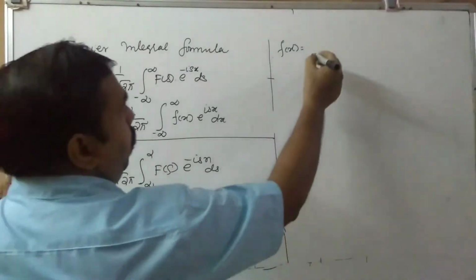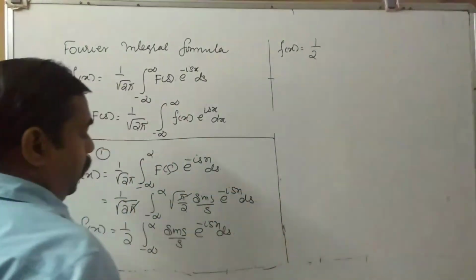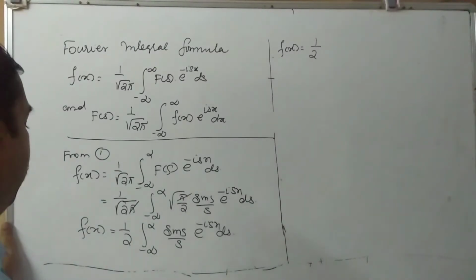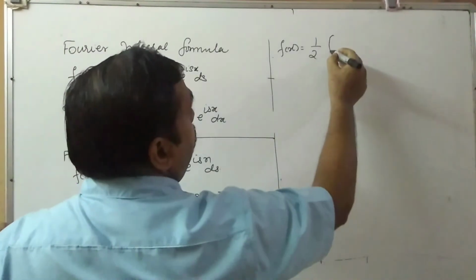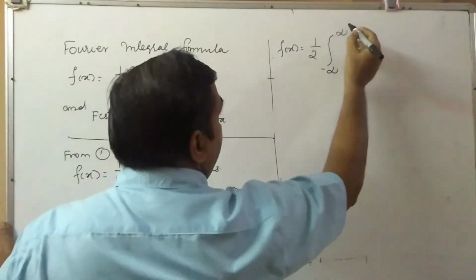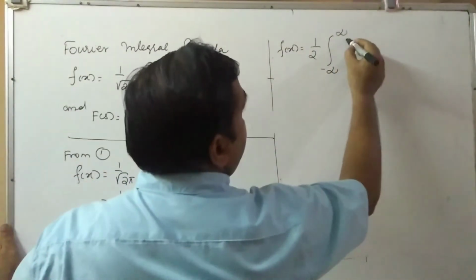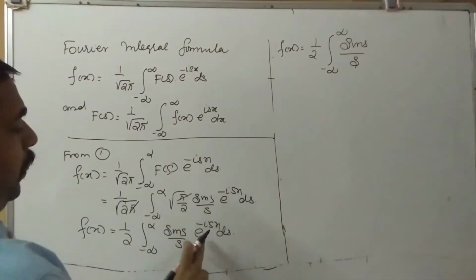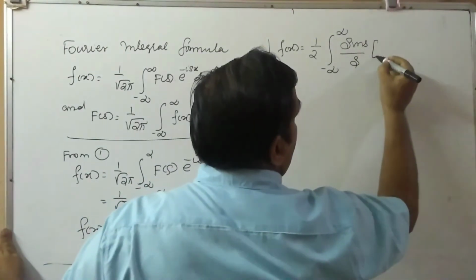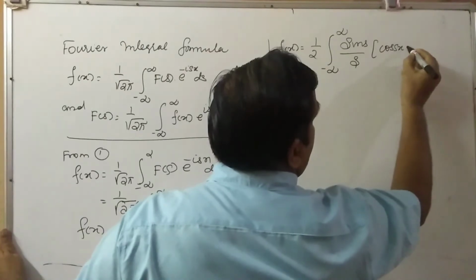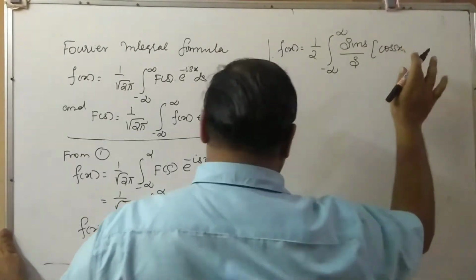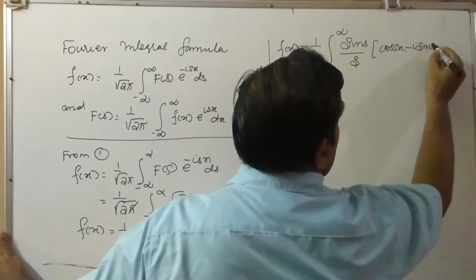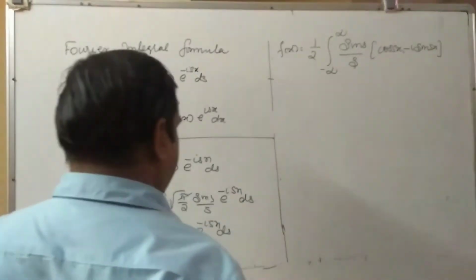So f of x is equal to, for our answer we need one cos term, so we can split this one, that is 1 by 2 integral minus infinity to infinity sin s by s, e raised to minus isx is equal to what? cos sx minus i sin sx ds.